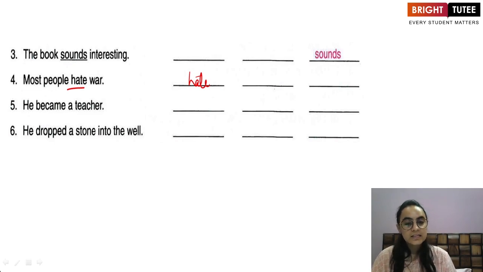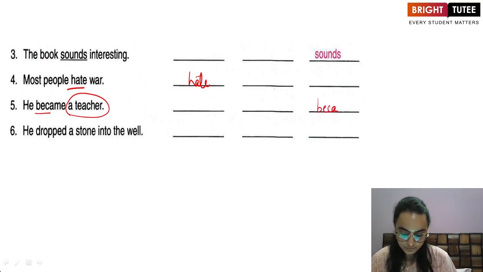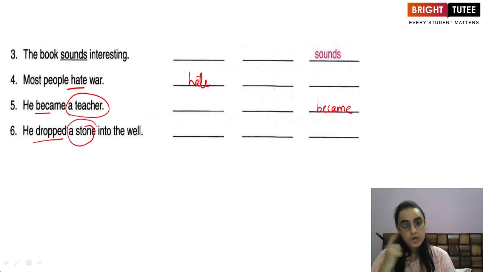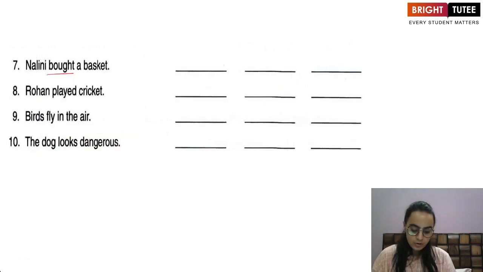He became a teacher. Here, became has a noun next to it. Right? So this is a link verb. He dropped a stone into the well. What is my verb? Dropped. What is my object in the sentence? A stone. So my verb has an object. Therefore, dropped is a transitive verb. Nalini bought a basket. So what is the object that I have in this sentence? Basket. So bought is a transitive verb.